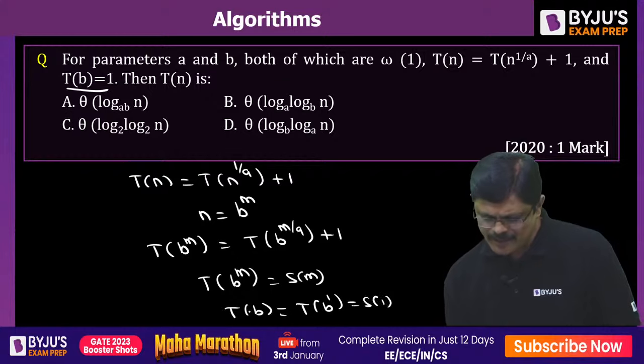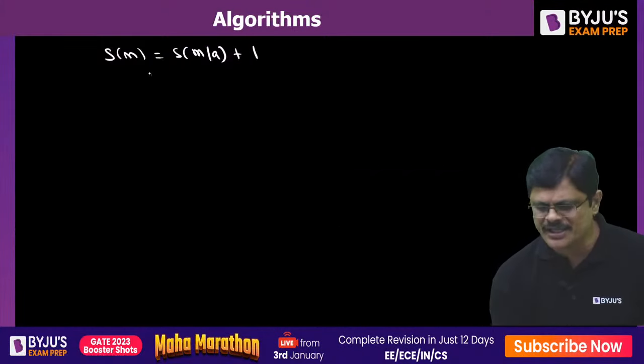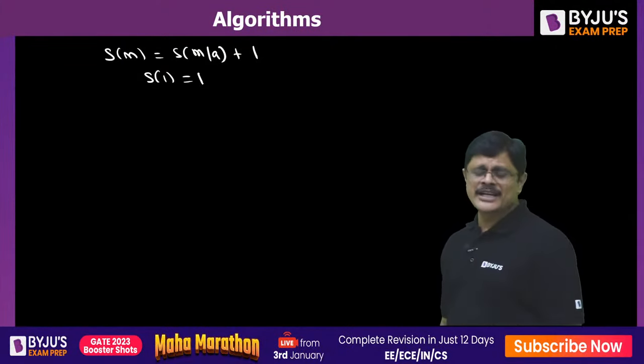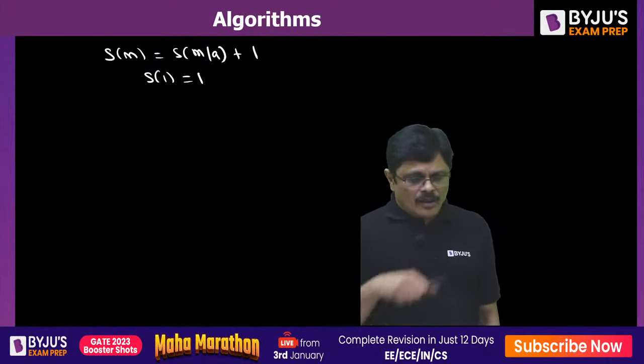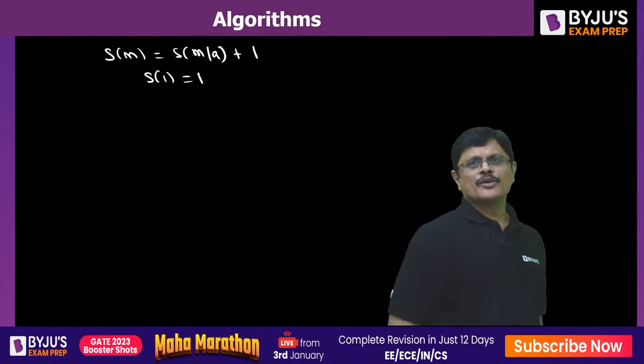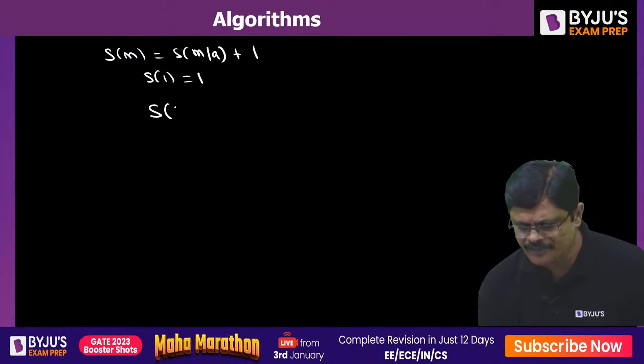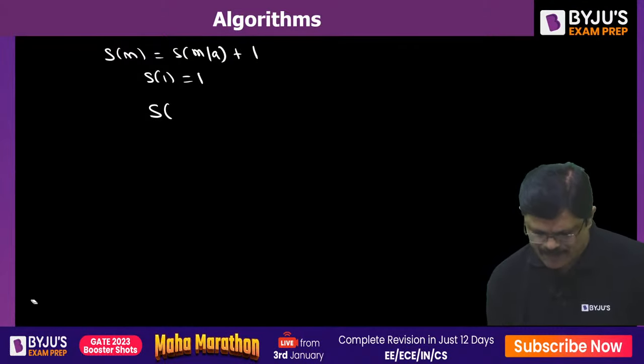But T(b) is 1, so S(1) is 1. So you also got the condition S(1) is 1. So we can apply the master theorem. By master theorem, what is the comparison you are going to make, my dear friends?